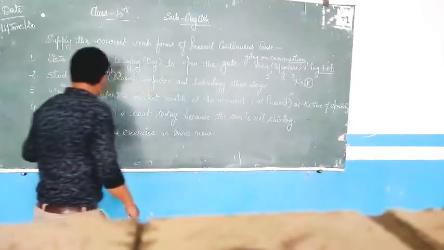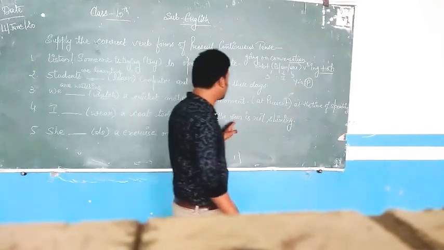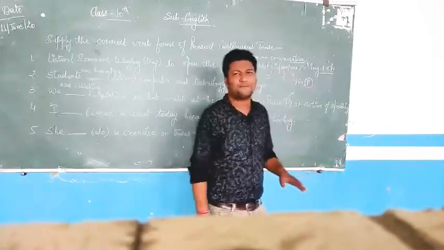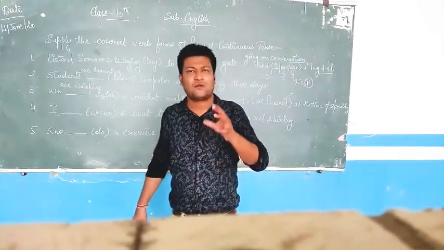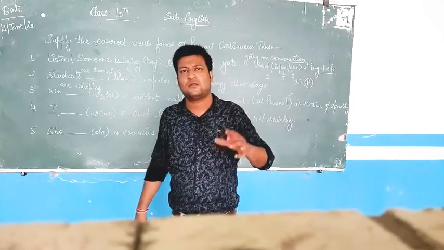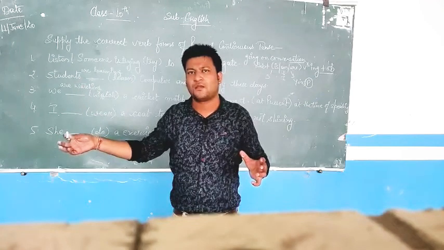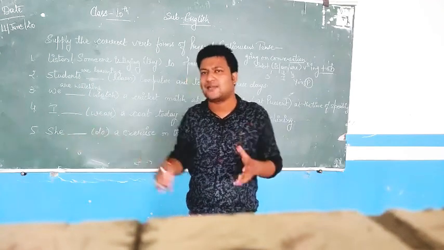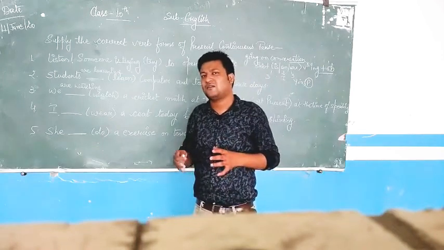Now, fourth sentence, I wear a coat today because the sun is not shining. So, what does this sentence reflect? You have to understand, students, time and tenses are not the same, but a connection is there between time and tenses. What connection is that?